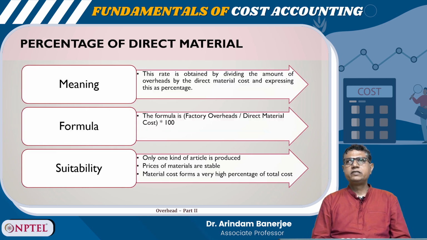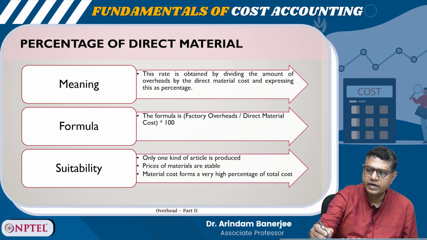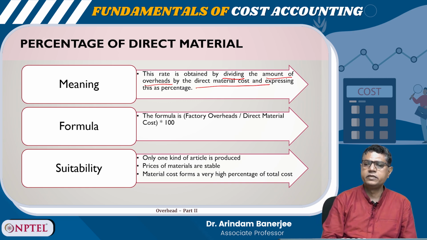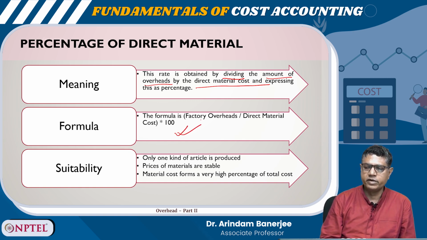First is percentage of direct material. What is the meaning? This rate is obtained by dividing the amount of overheads by the direct material cost and expressing it as a percentage. So, the formula is: factory overhead by direct material into 100.